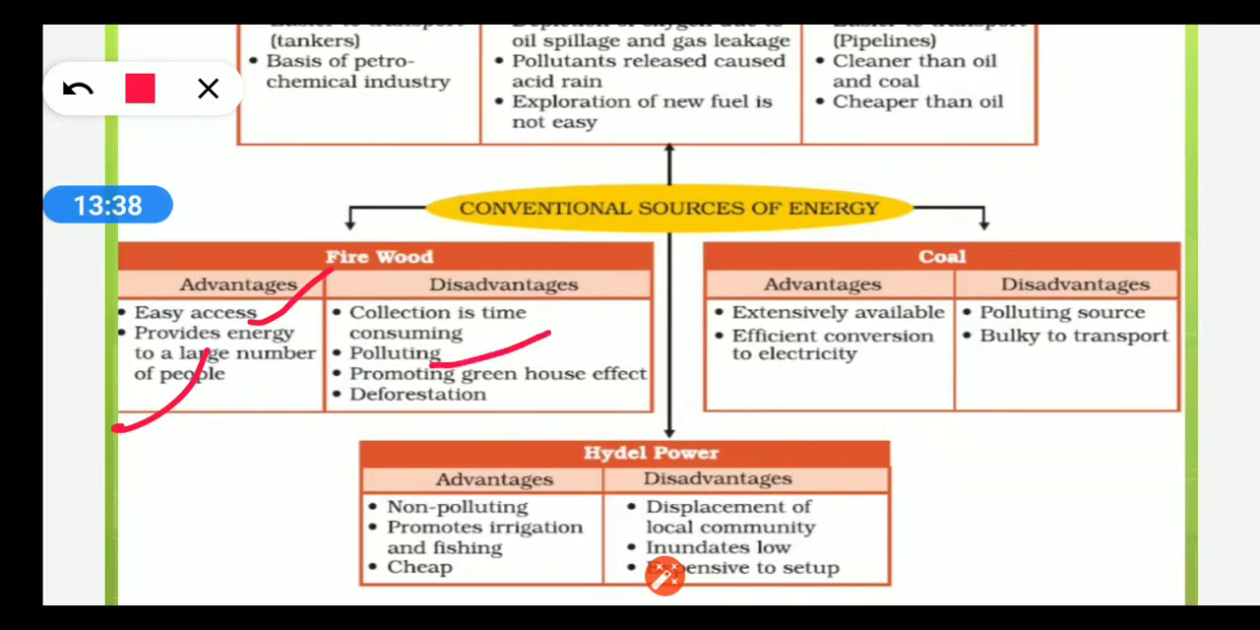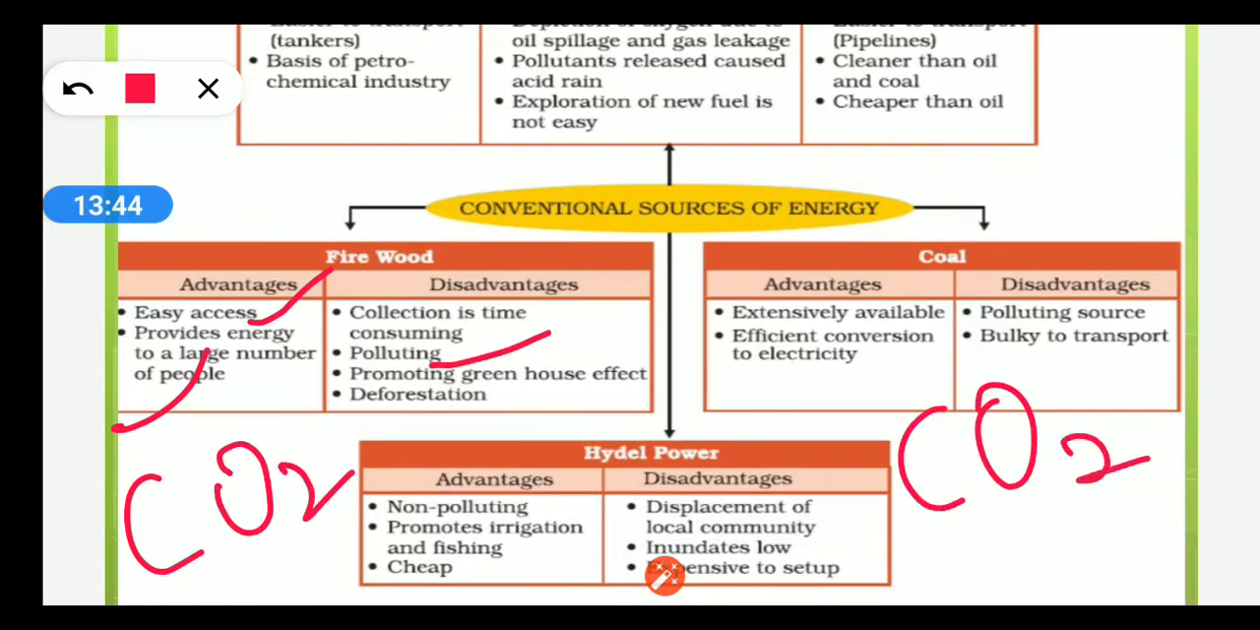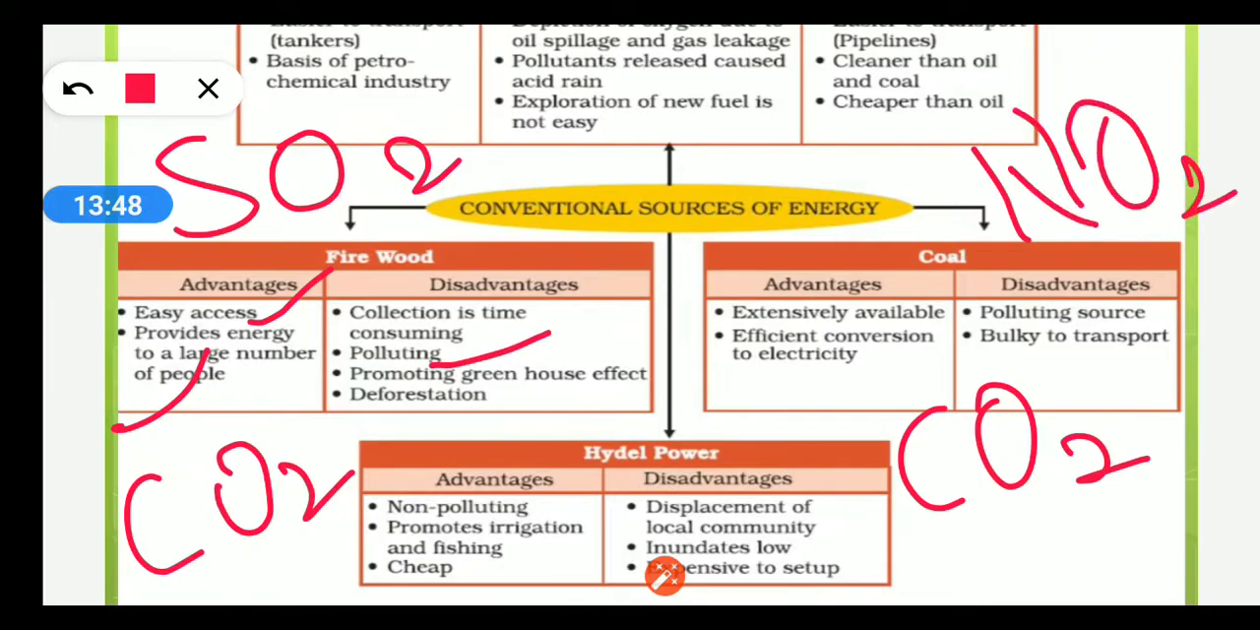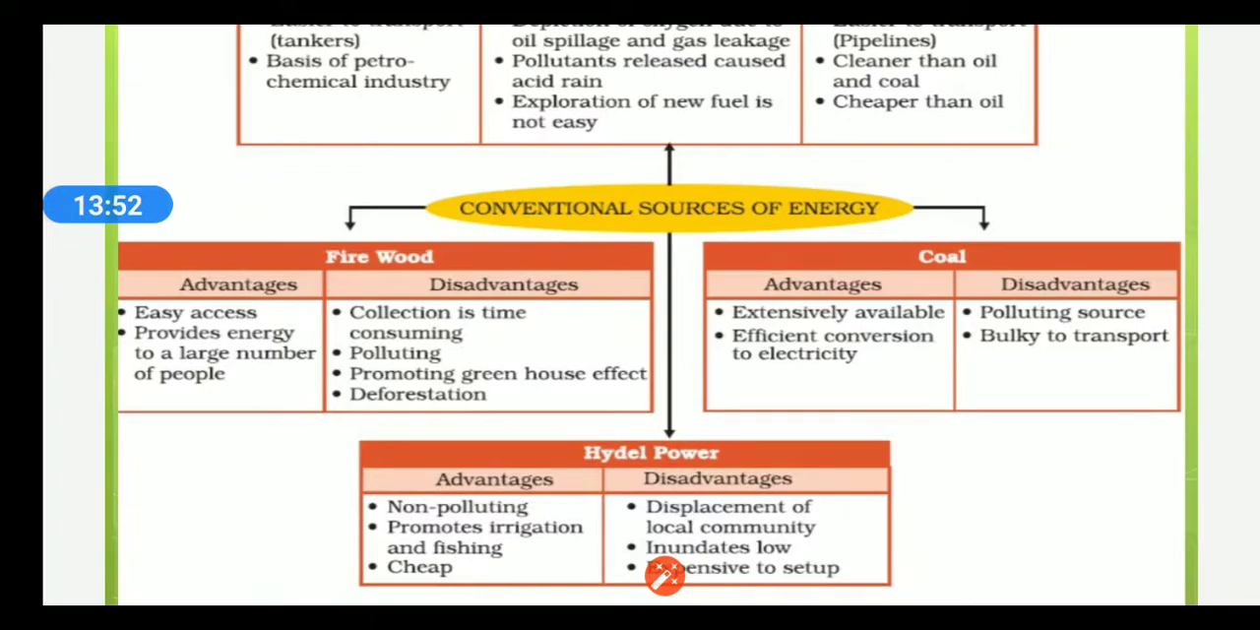Polluting: burning of firewood can release toxic gases like CO2, CO, SO2, NO2, N2O, and other oxides of nitrogen, which promote greenhouse effect. It also causes cutting of trees, meaning deforestation. Coal.